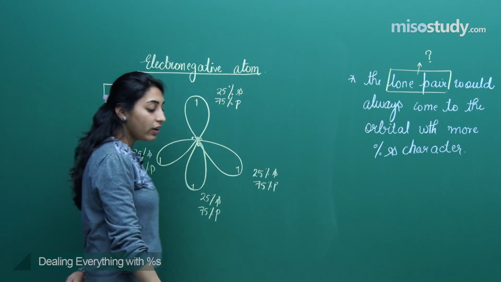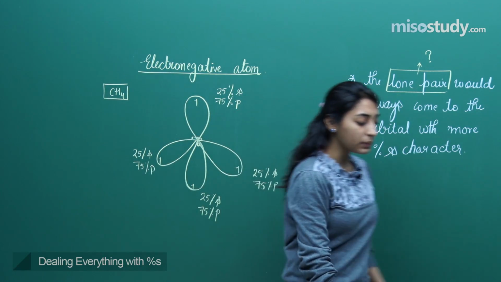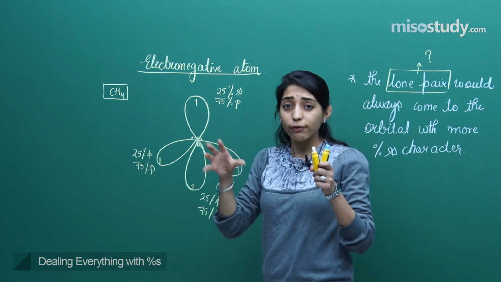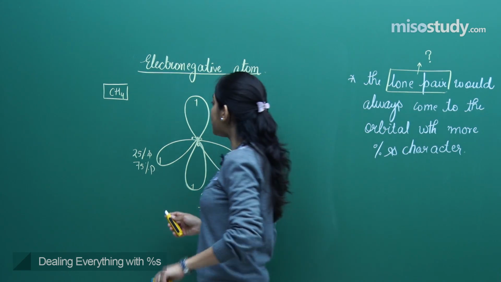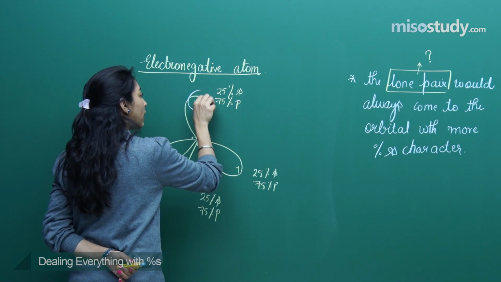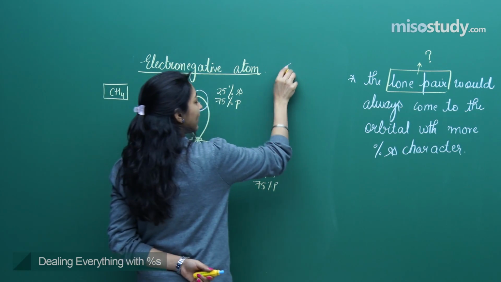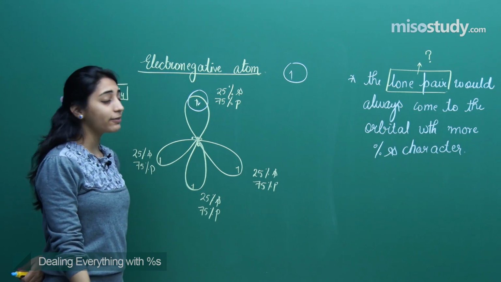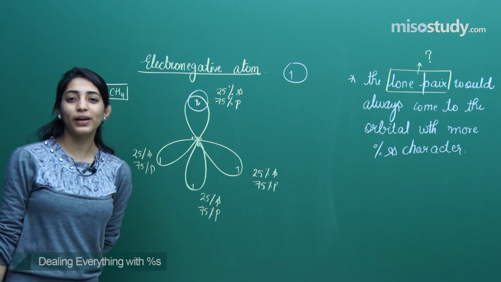Now let us say for the formation of a methane molecule, 4 hydrogens should be coming, each with 1 electron. When hydrogen comes, it will say, "Hi carbon, I need to form a bond with you." So carbon will say, "I am ready to mingle with you."